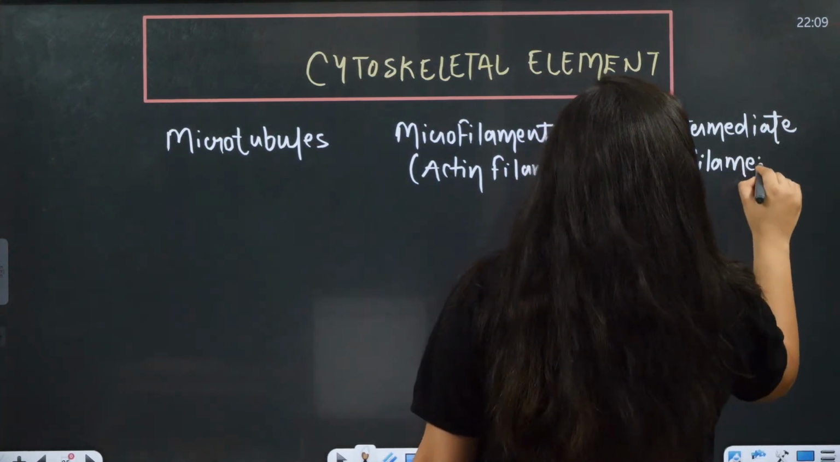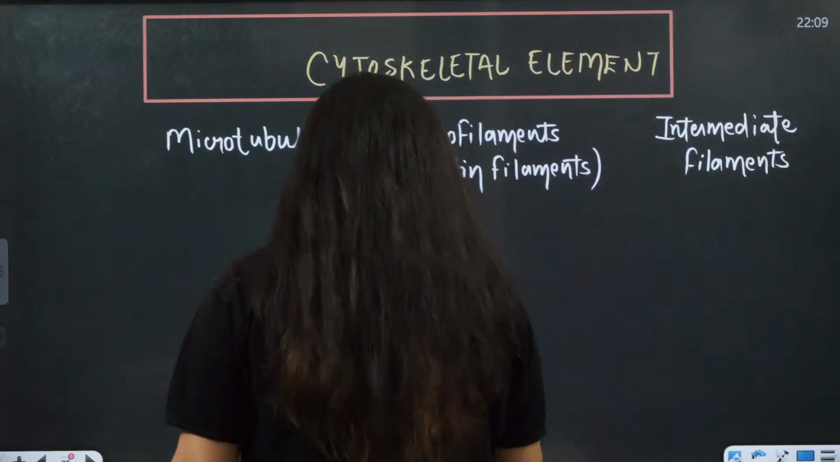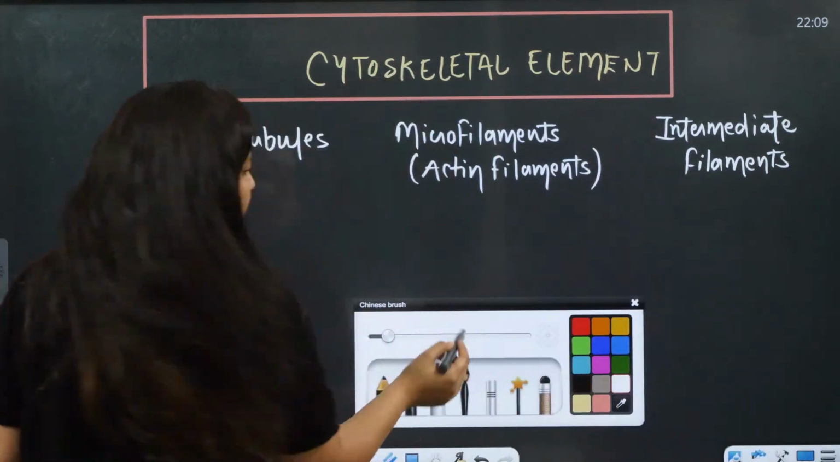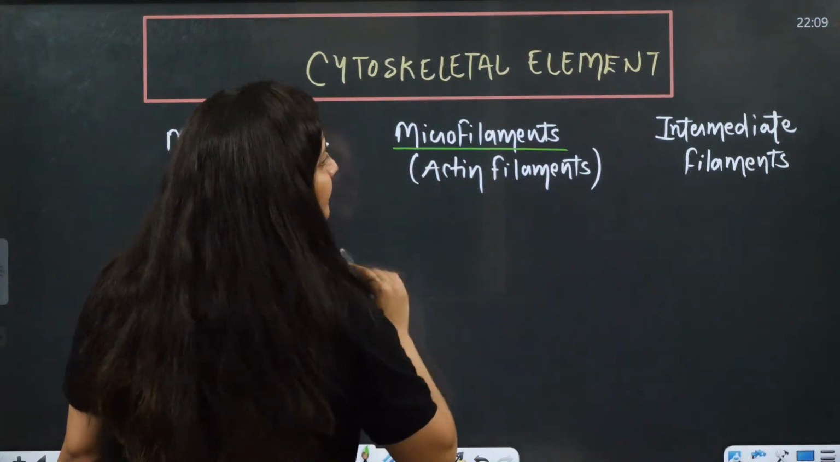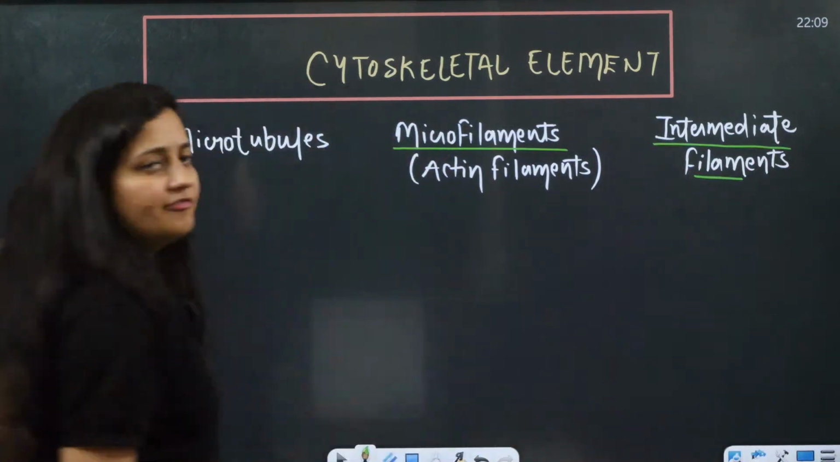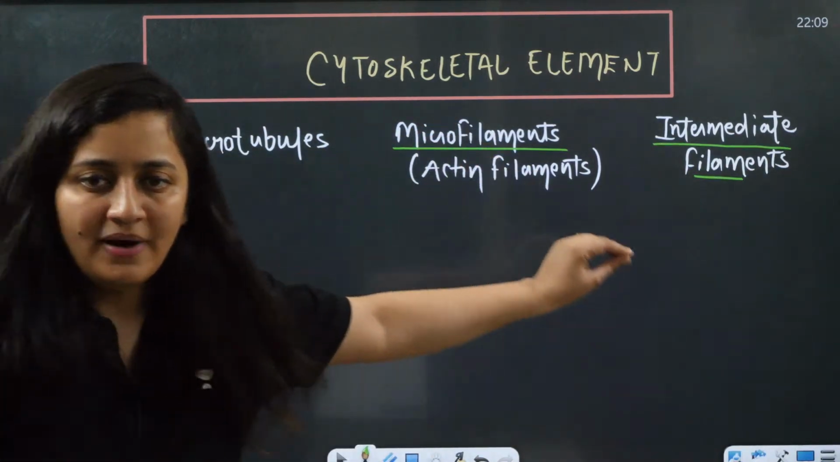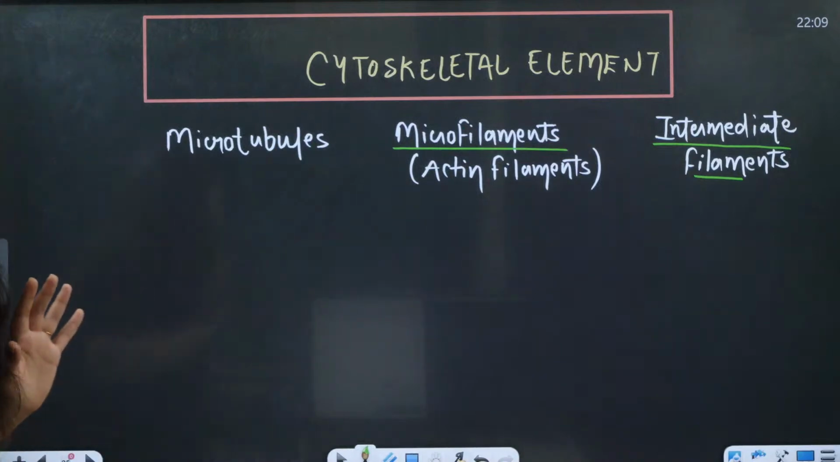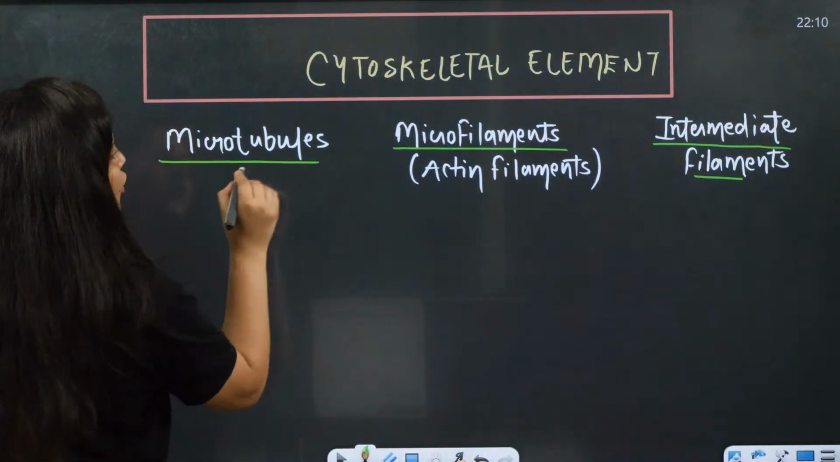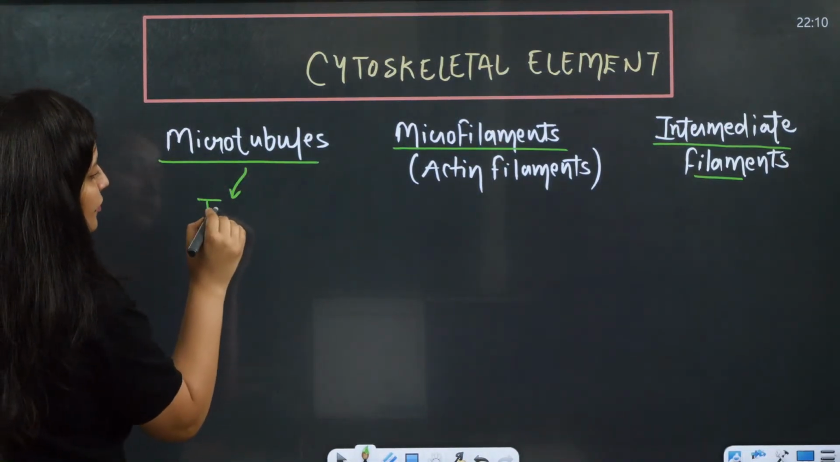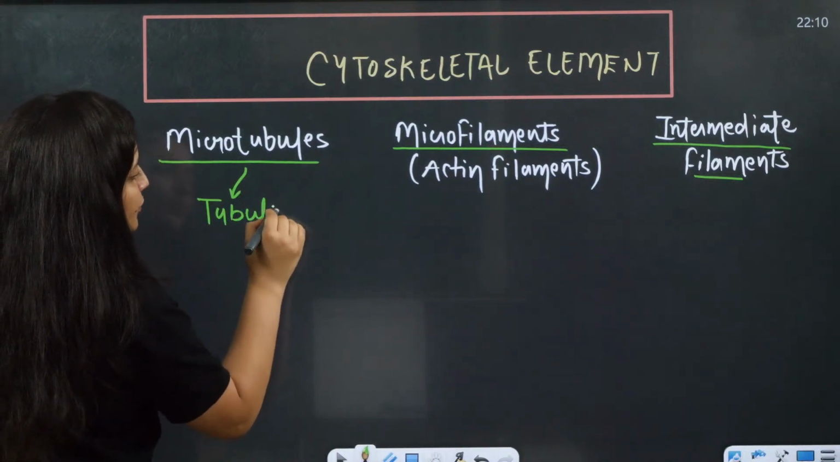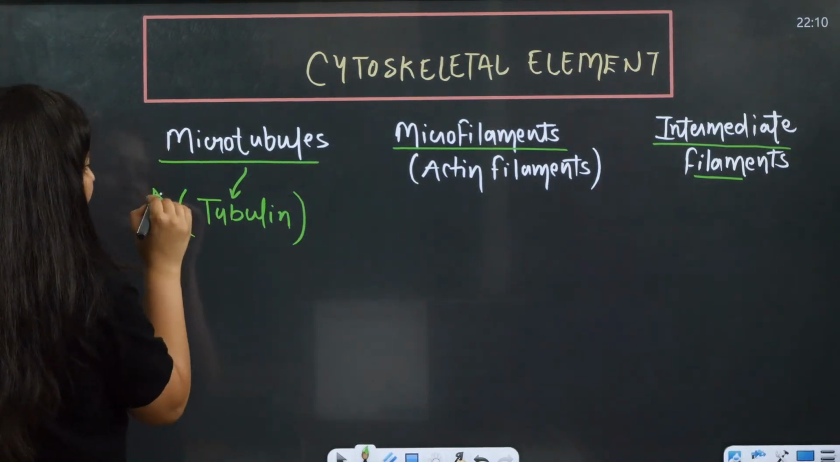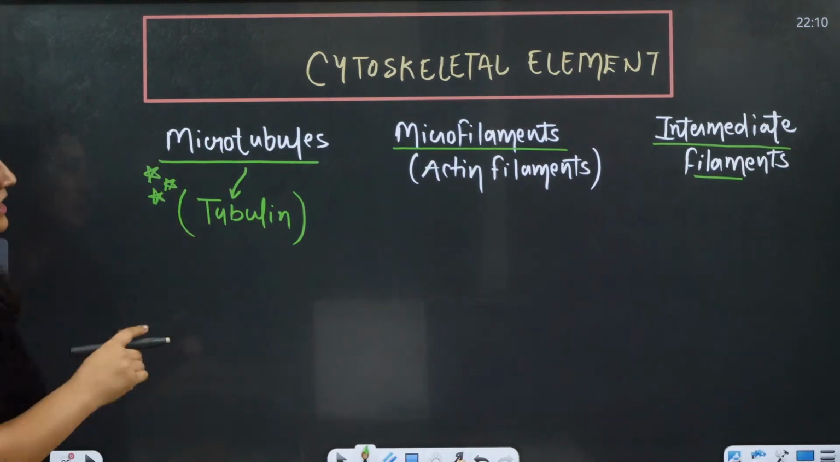Right, then what do we have? We have intermediate filaments. So the very first thing is microtubules, then microfilaments, then intermediate filaments. Microtubules, microfilaments, intermediate filaments. Children, microtubules, tubule, from tubule you need to remember the word tubulin. So microtubule itself is made up of tubulin protein.